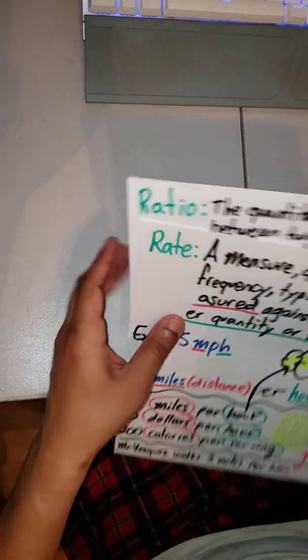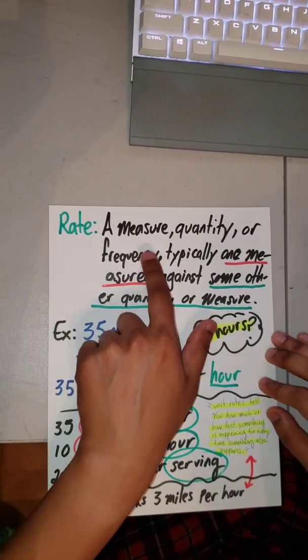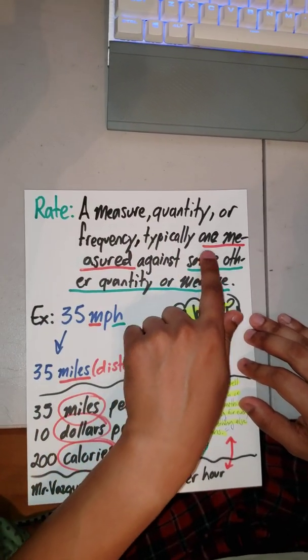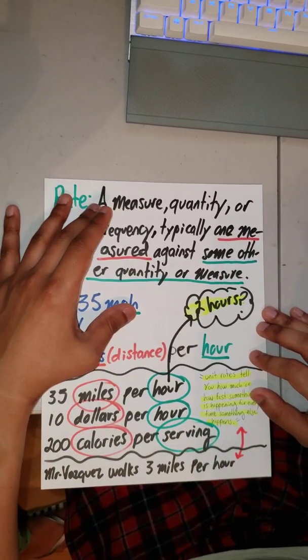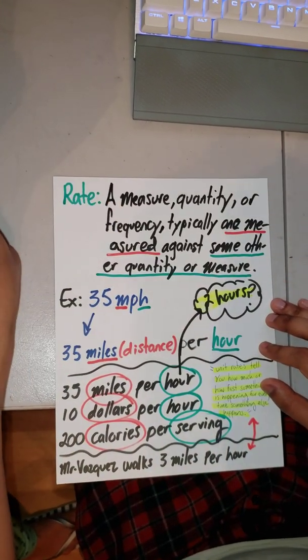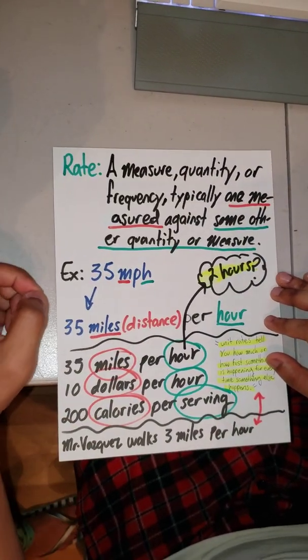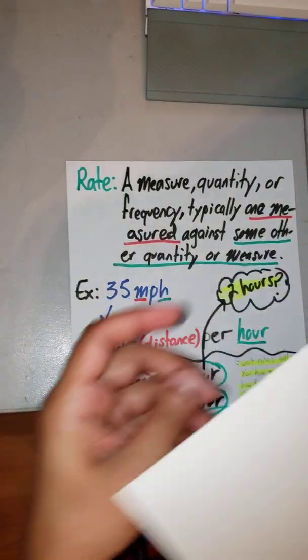Okay, so first of all, let's talk about rates. A rate is a measure, quantity, or frequency, typically one measured against some other quantity or measure. So it's basically one thing measured over another measurement.